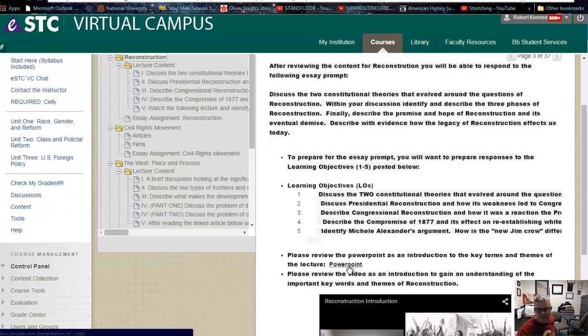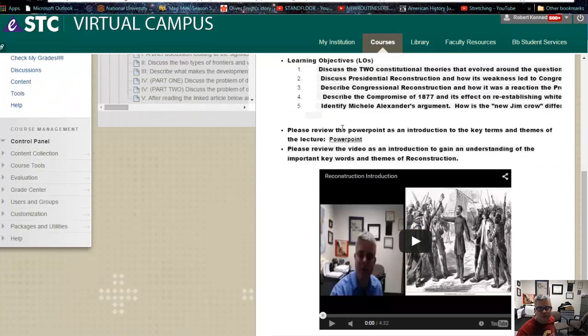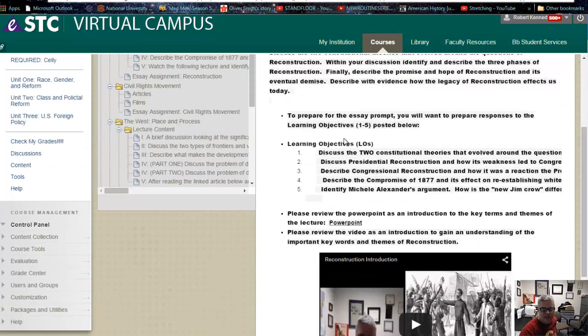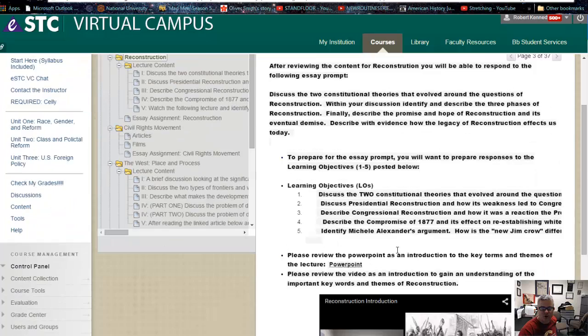I offer the PowerPoint right there, so take note of that. Don't rely solely on the PowerPoint. It's quite obvious when students do that. They usually struggle throughout the semester, but it's helpful just to have it there with you. Maybe print it out and have it there with you when you're taking notes. You can use that maybe as the basis of some of your notes. But basically, this is just telling you exactly everything that's involved in this.